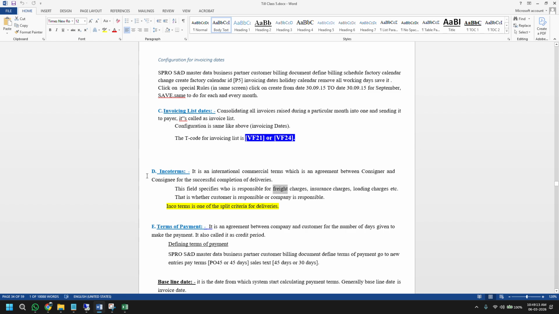This also you don't need to worry how it works and everything, but just remember that freight related terms and conditions will be coming from Incoterm. For payment related terms and conditions, from where does it come? Terms of payment. And as I said, there will be two places where we maintain terms of this. Incoterm is clear, right? Any doubt so far?